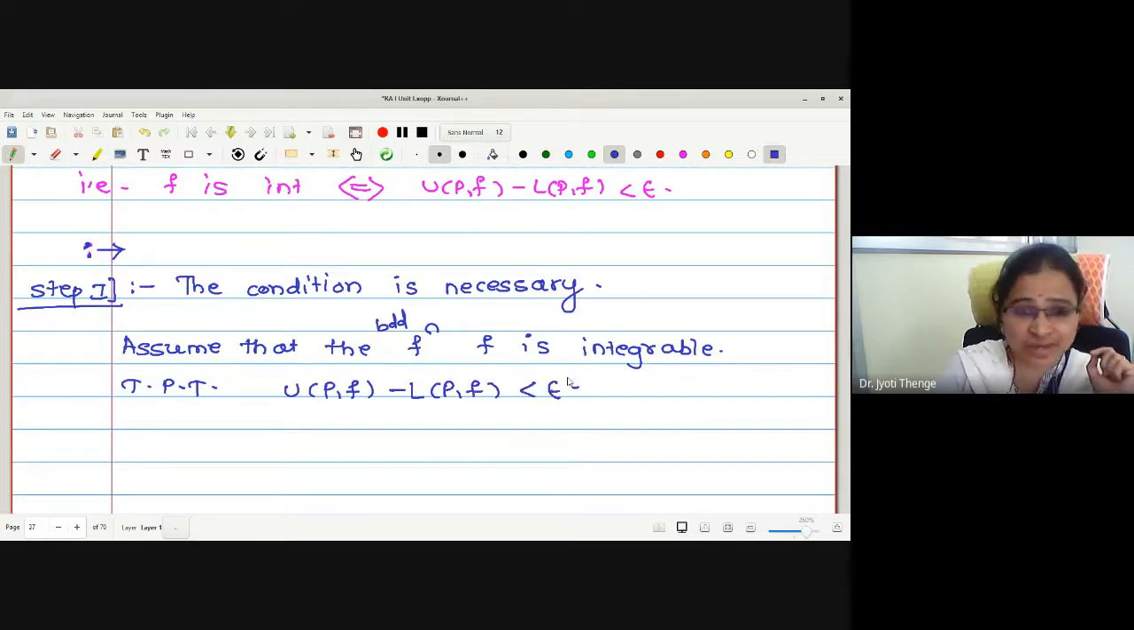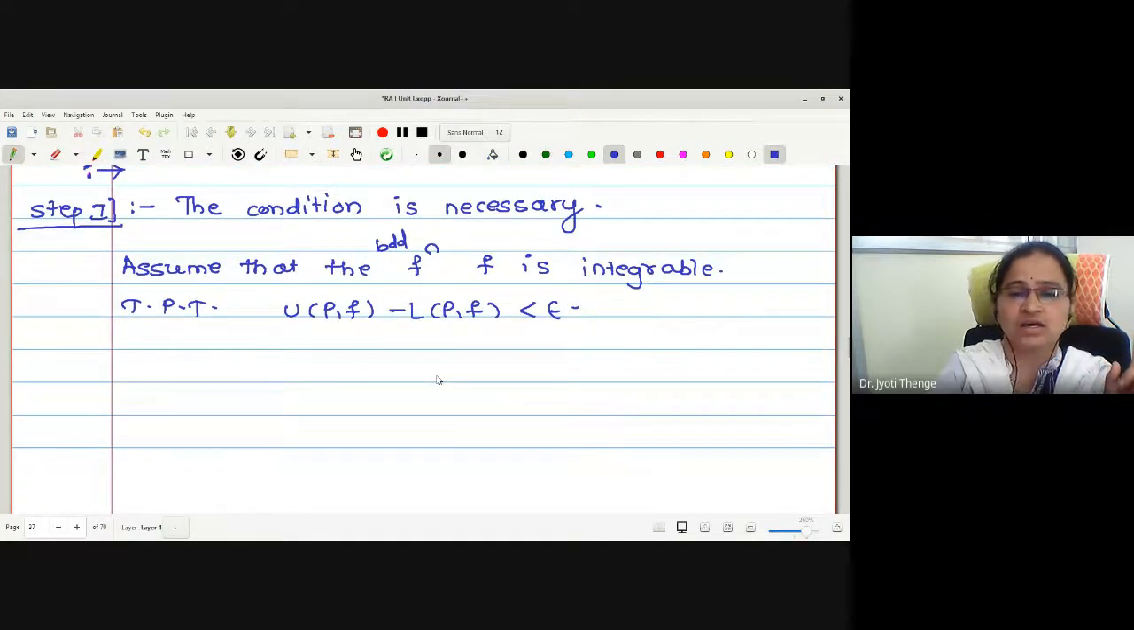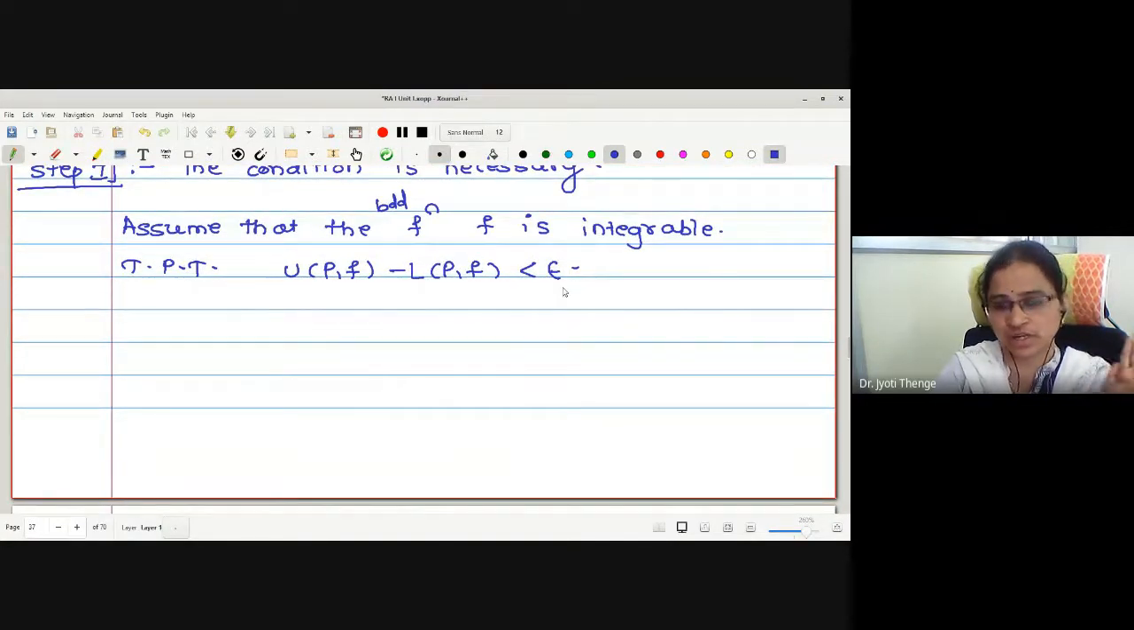Okay, see, it is very important for you to understand what are the given things and what you wanted to prove. The idea should be very clear in your mind. Now it is very clear to us. To prove condition is necessary, the assumption is bounded function is integrable, and our aim is to prove UPF minus LPF is less than epsilon. Proof of this part is very easy.